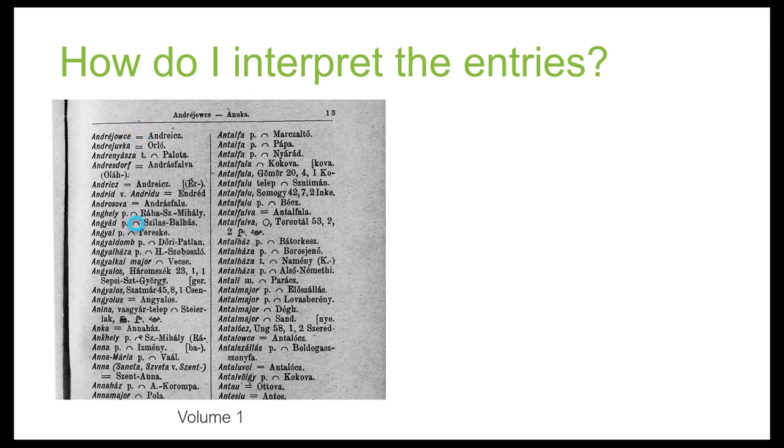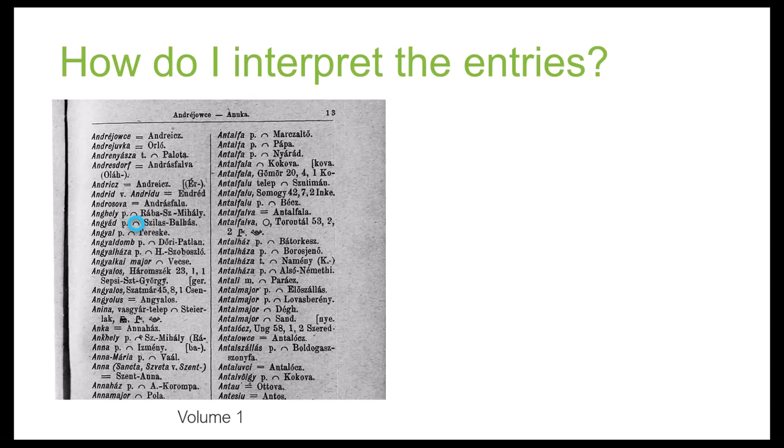Then there's also the sort of half circle. This one is following a place name, and this one is not necessarily saying that it's the same place. It's more telling us that it's included as sort of a subordinate of the place following our little arc.